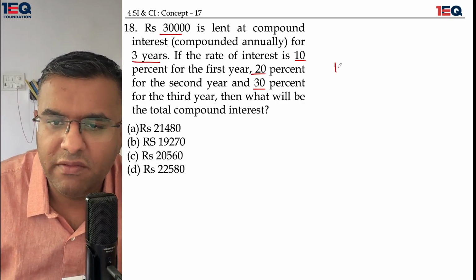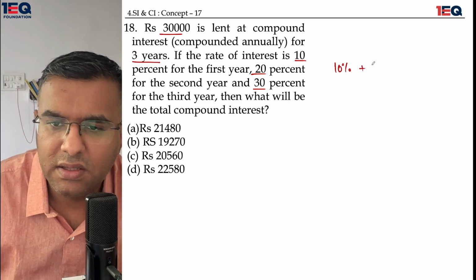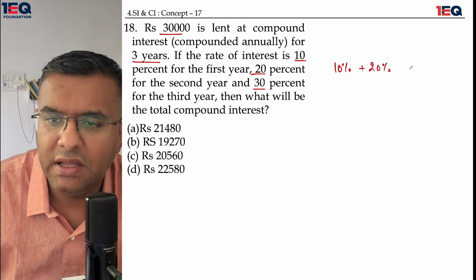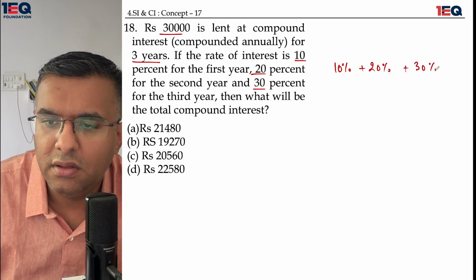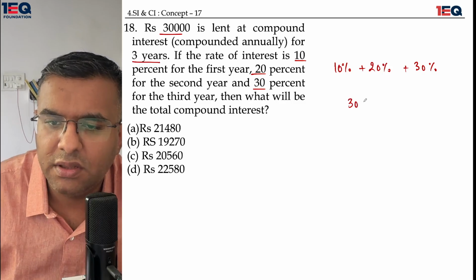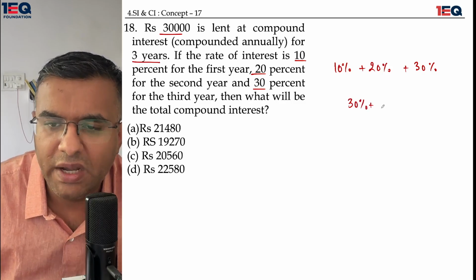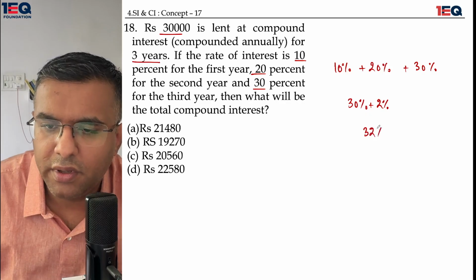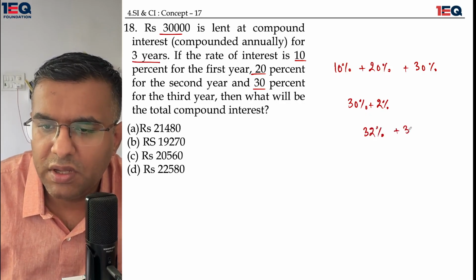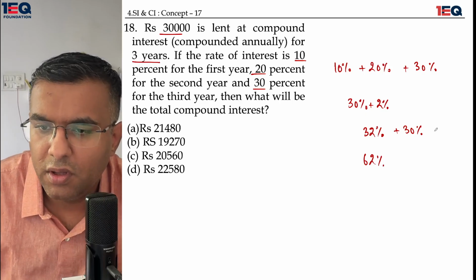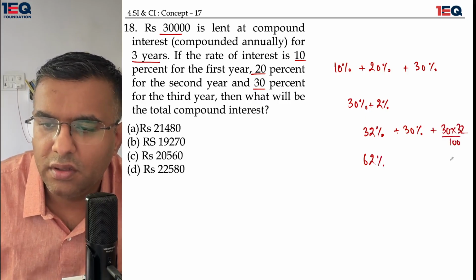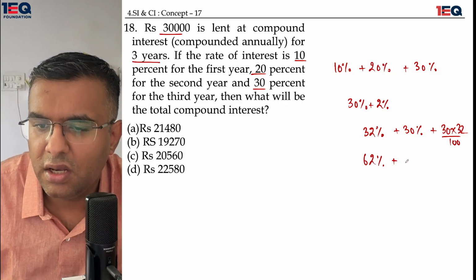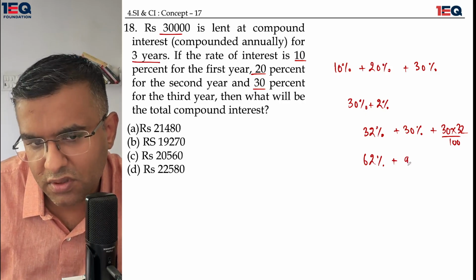Okay, so I have 10% firstly, second 20% secondly, and 30% thirdly. So 10 plus 20 is 30%, plus 10 into 20 is 200 upon 100, which is equal to 2%. So that is equal to 32%, plus 30%. This would give me 62%, plus a component of 30 into 32 over 100. 3 2 is 6, 3 3 is 9. Okay, so this is going to give me